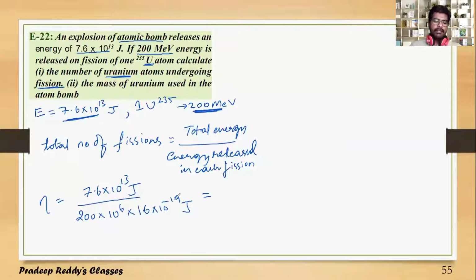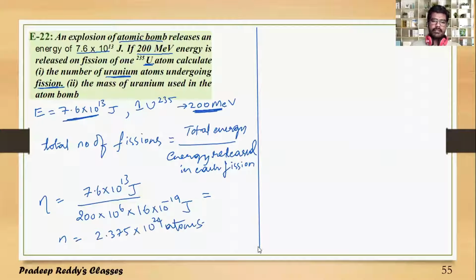If you calculate this, you will get the total number of uranium atoms undergoing disintegration. It's nearly 2.375 into 10 power 24 atoms. So these many atoms are undergoing nuclear fission reaction. That is the answer for the first one.